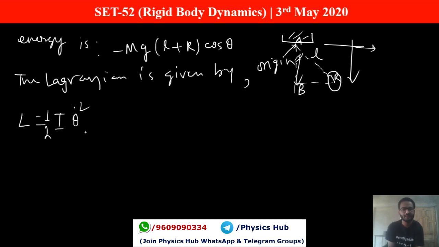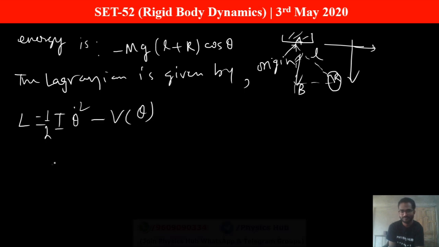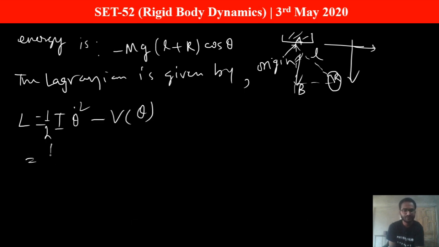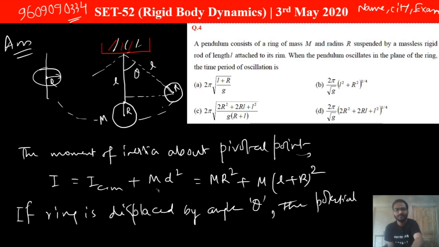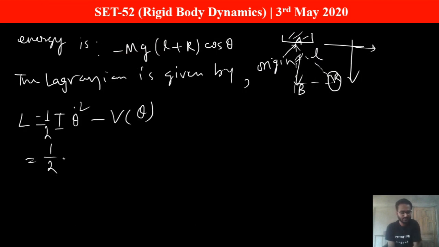So rotational kinetic energy, half I theta dot square, minus V of theta, the potential energy. We have already found I: m r square plus m into L plus R whole square. So we'll put the values here: half times m r square plus m into L plus R whole square, times theta dot square, which remains as it is.